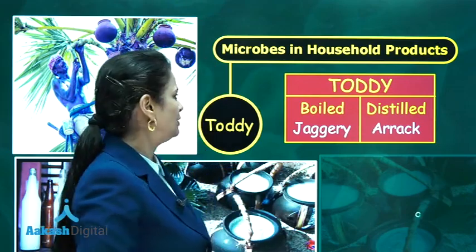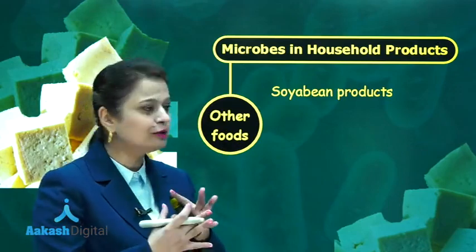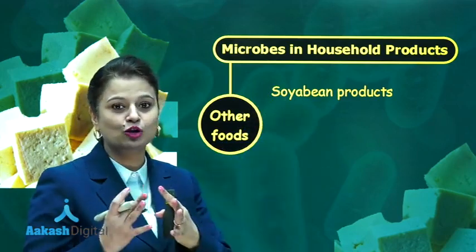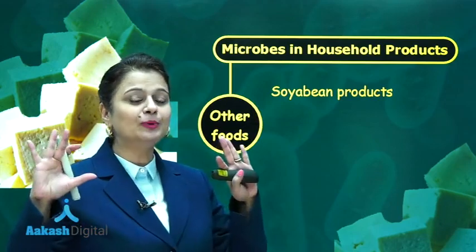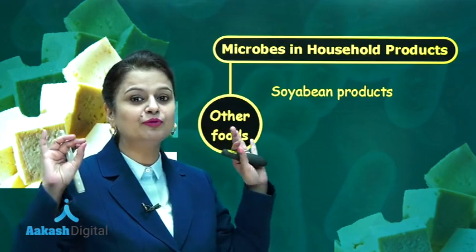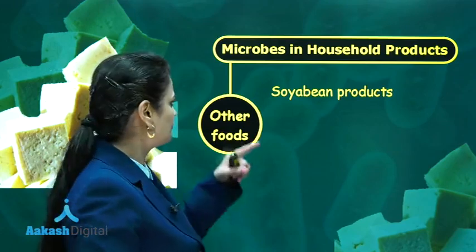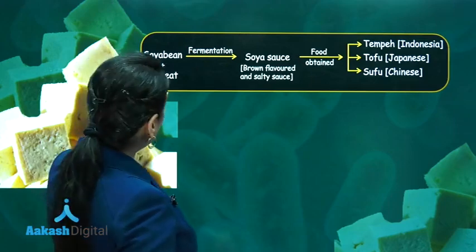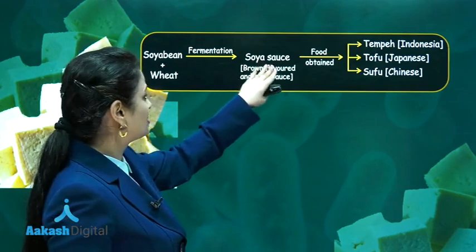After toddy, now we can talk about other food products which can be formed from microbes, and one amongst them is soya bean products. We are going to talk about soya bean paneer. Earlier we talked about paneer which is formed from milk. Now we are going to talk about paneer which is formed from soya bean. Now soya bean and wheat, through a fermentation process, form soya sauce.